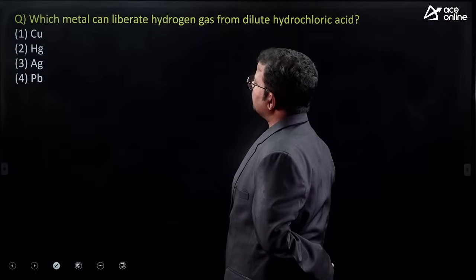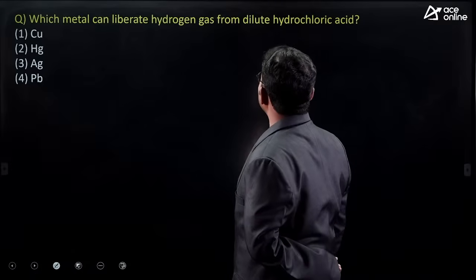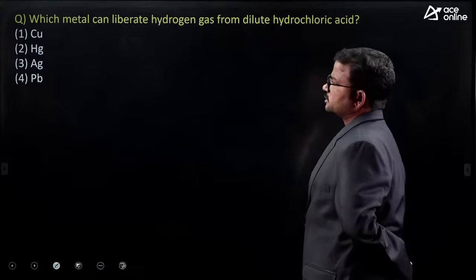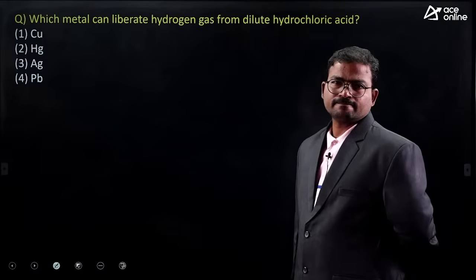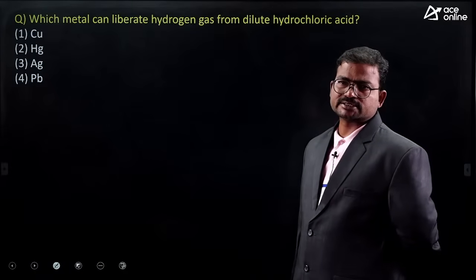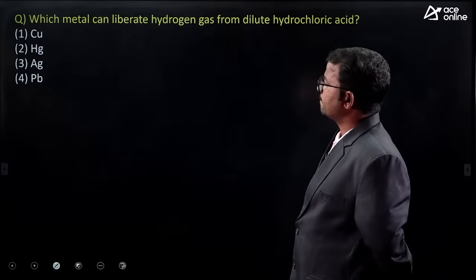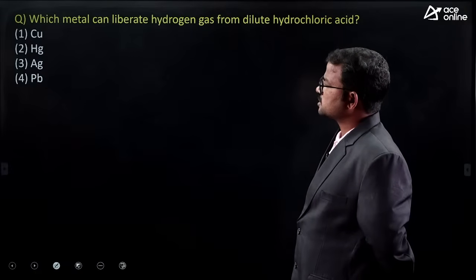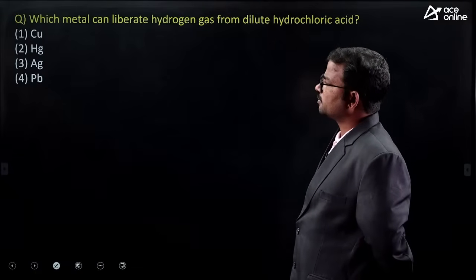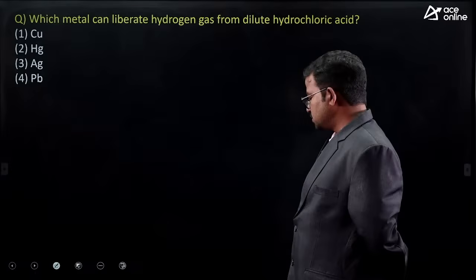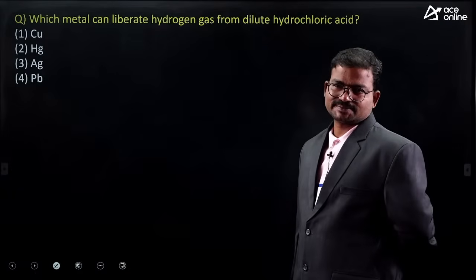Which metal can liberate hydrogen gas from dilute hydrochloric acid? It's not that easy, guys.